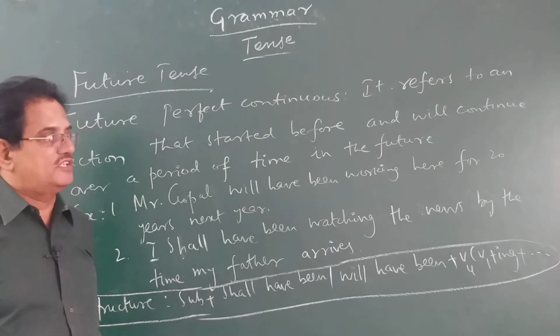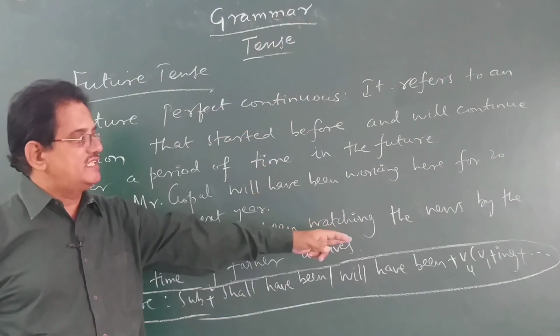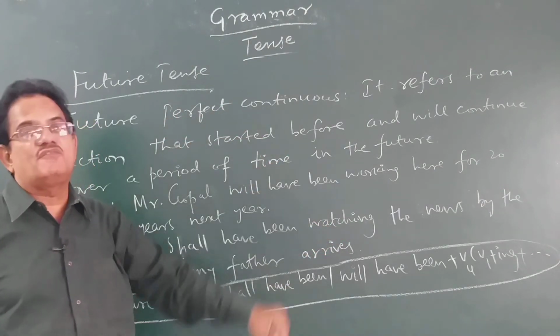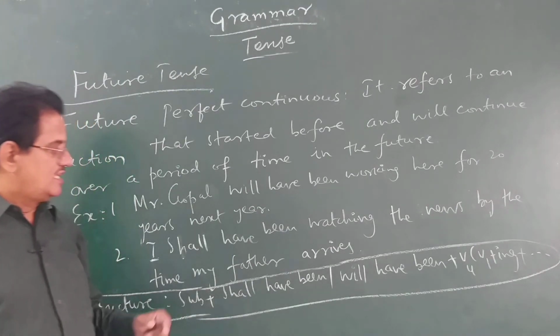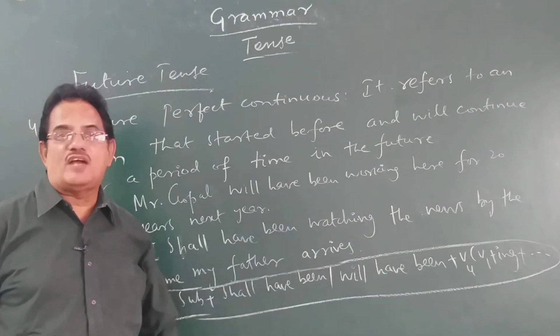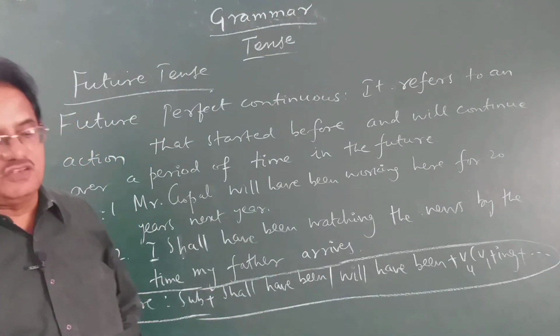Future perfect continuous tense. In continuous tense you can always find the verb in ing form. That is called V4 or present participle. Shall have been or will have been, you will find there followed by the ing form. You can say that the sentence is in future perfect continuous tense.